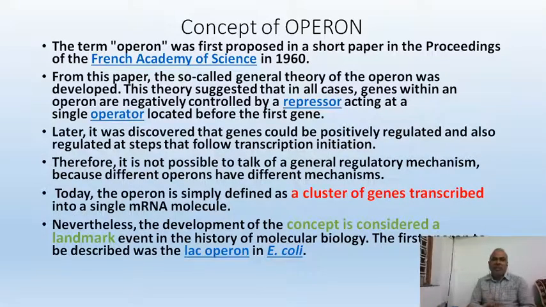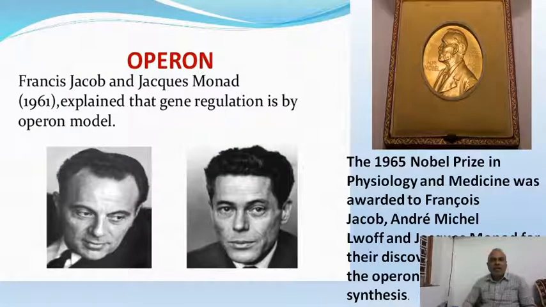They explained the operon in the year 1961, and they were awarded the Nobel Prize in the year 1965. So this is really a landmark research to identify the regulatory mechanism of gene action or gene function. A very, very important landmark research.